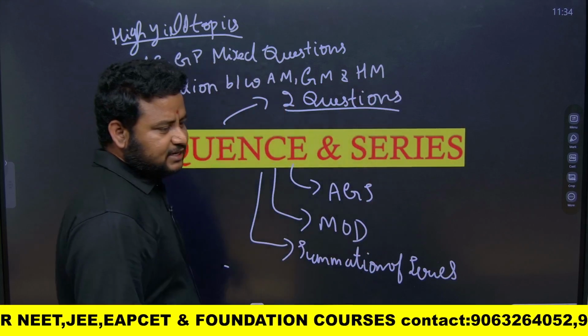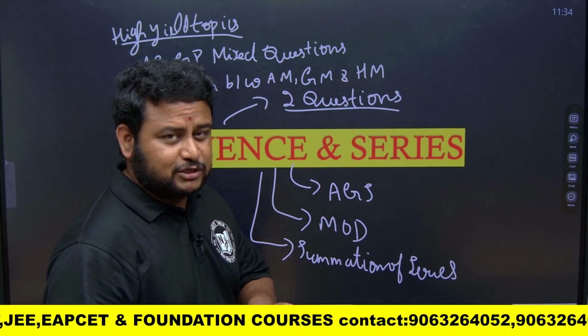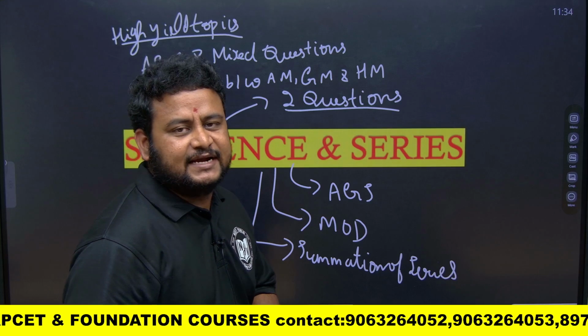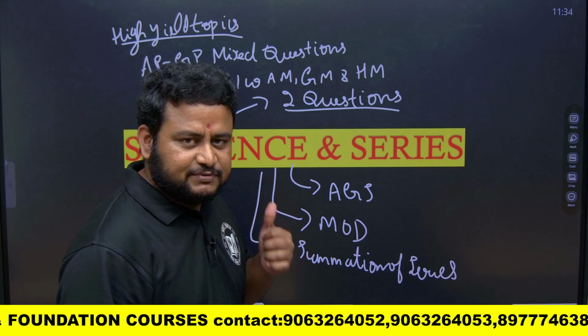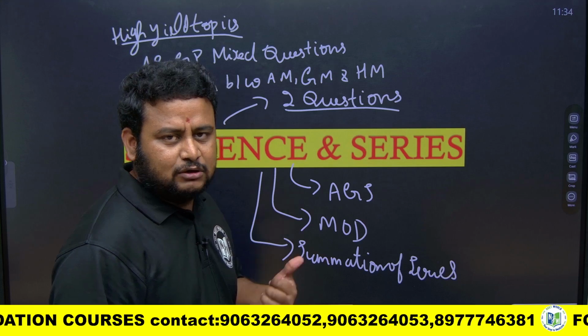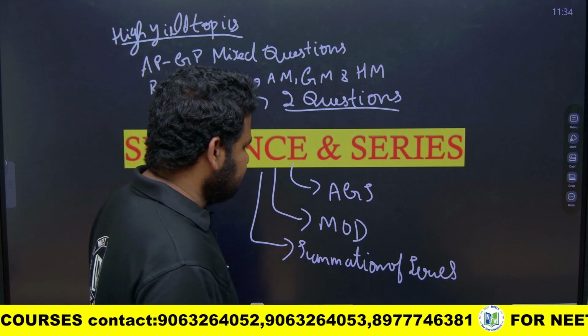Also, you must understand that harmonic progression is not exclusively mentioned in the syllabus, but they will ask it indirectly. That's why it's very important to learn harmonic progression and harmonic mean also. Okay, let us get started.